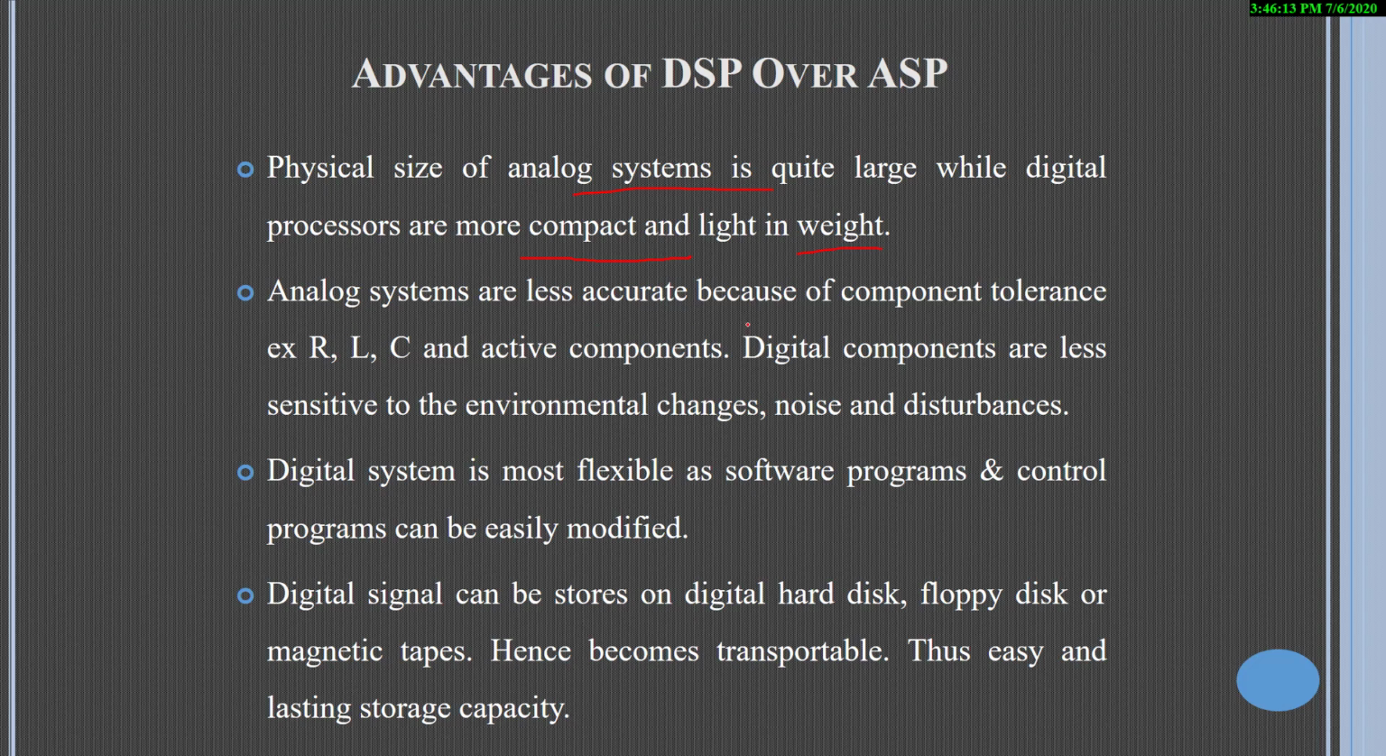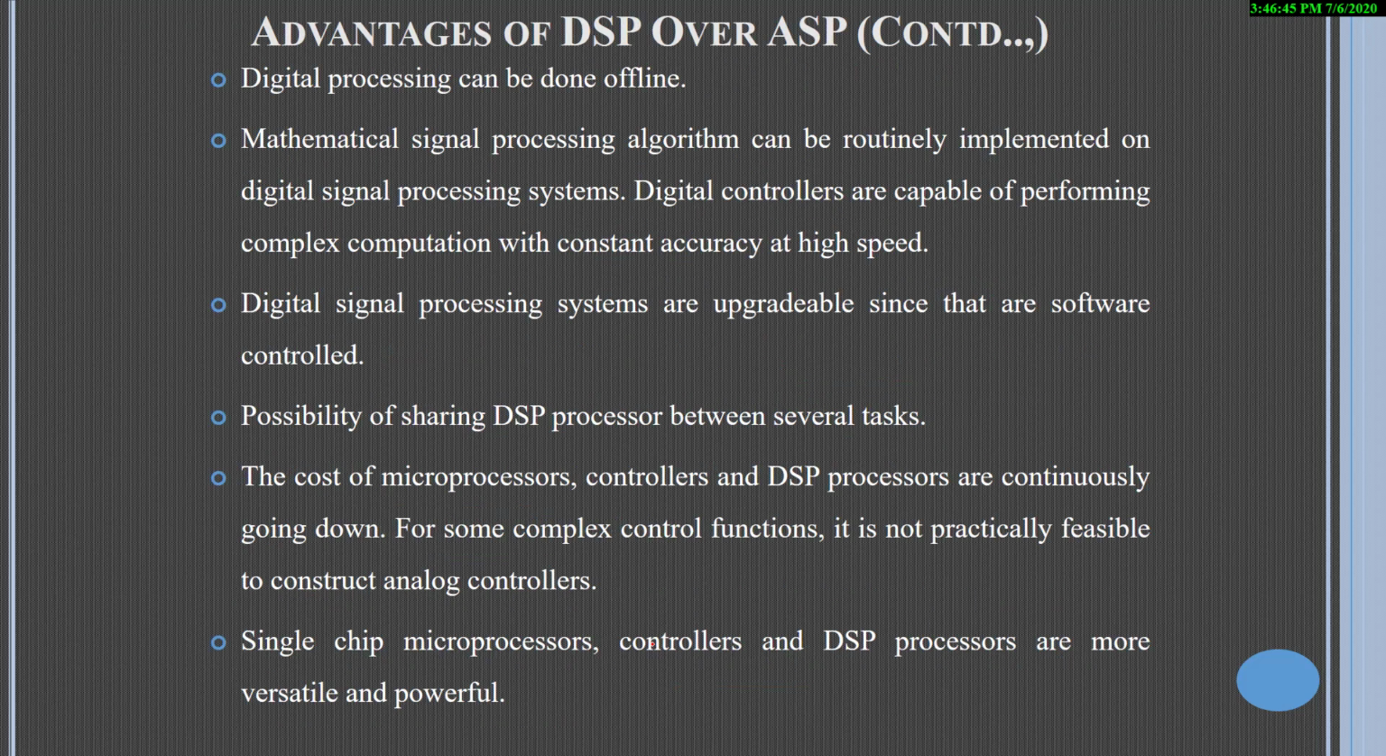And analog systems are less accurate than digital components, and they are more sensitive to environmental changes, noise and disturbances. And digital systems are more flexible, as software programs and control programs can be changed, and digital signals can store data in a digital hard disk or floppy disk or magnetic tapes. Hence, it can be transportable, and it can be easily accessible at any time and anywhere. So it has lasting storage capacity.